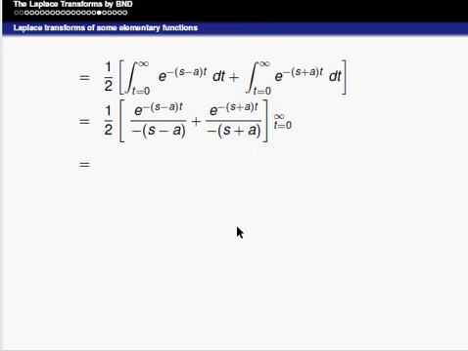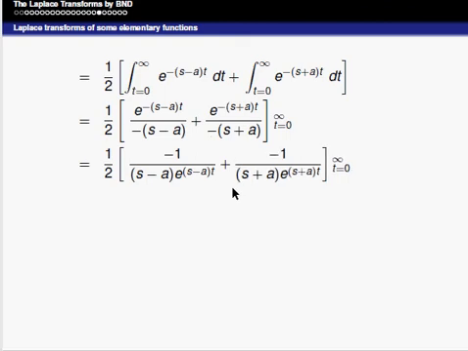Now it can be written as 1 by 2 times, the numerator goes, that is minus 1 divided by s minus a into e power minus of s minus a into t. Here the term is plus, and it becomes minus 1 divided by s plus a into e power minus of s plus a into t, and the upper limit is infinity and the lower limit is 0.